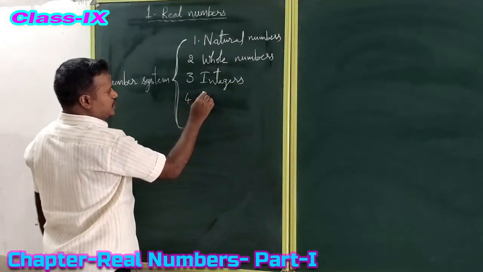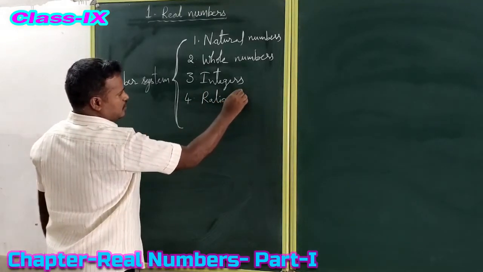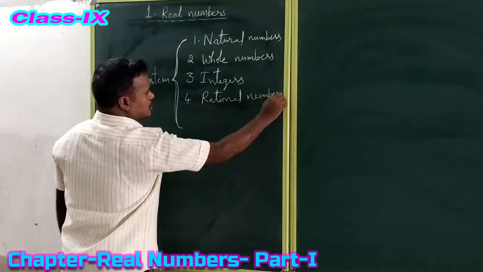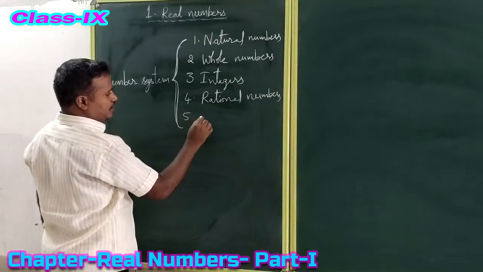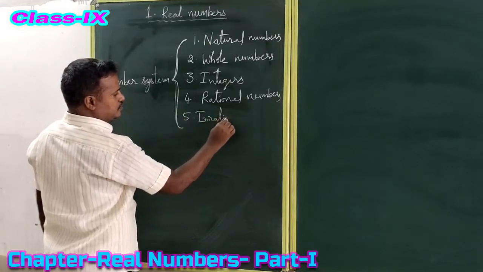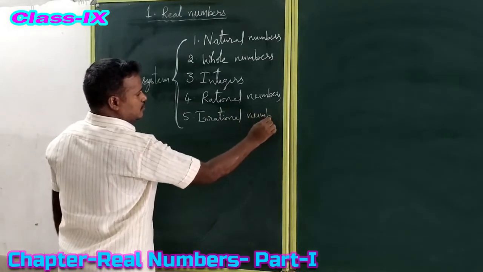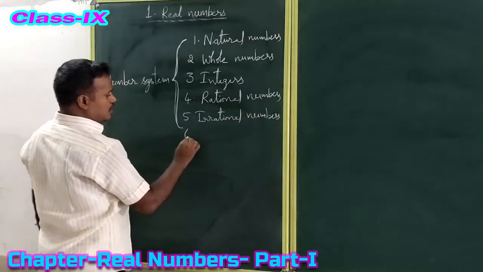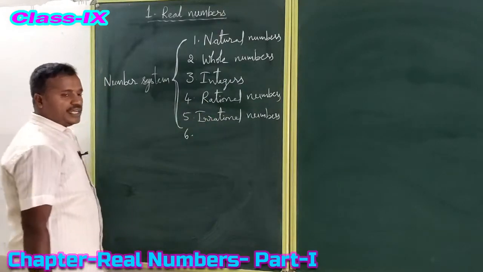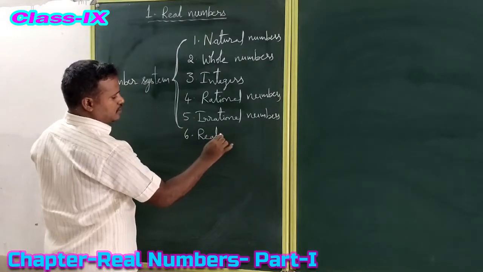The fourth number system, rational numbers. The fifth number system, irrational numbers. The collection of rational and irrational numbers is called real numbers.